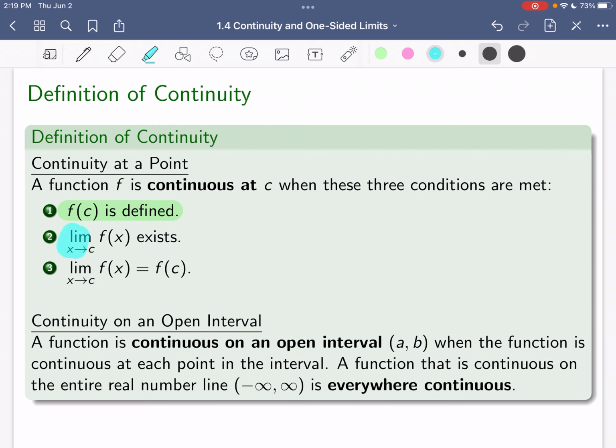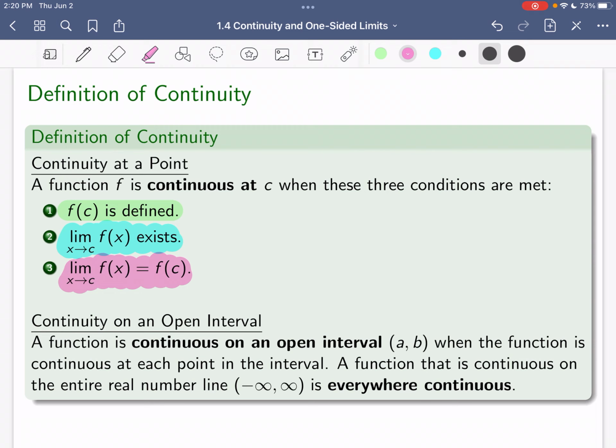Second thing we have to have true is the limit has to exist. There has to be a limit as x approaches C. As you approach C from either side, it needs to be settling in on some value. The function needs to be settling down. It can't just blow up to infinity. It can't go to two different values. And the third thing that must be true is that the function value at C and that limit as x approaches C have to be equal. So our limit as x approaches C needs to be equal to the function value at C.